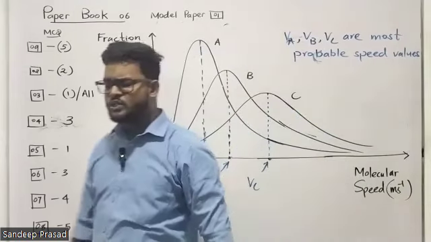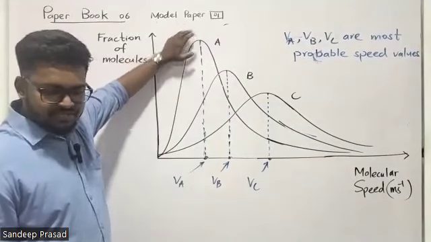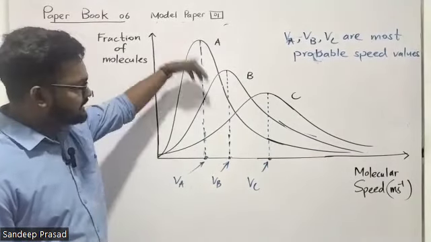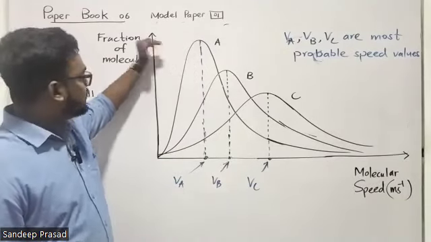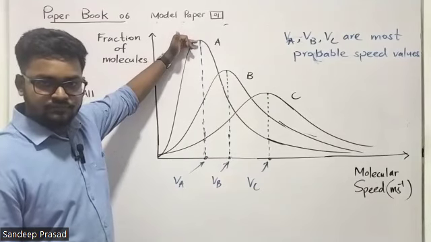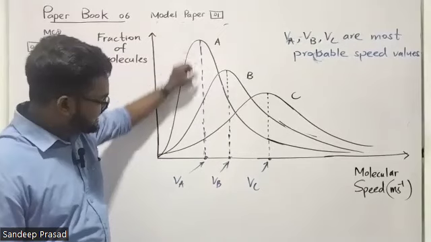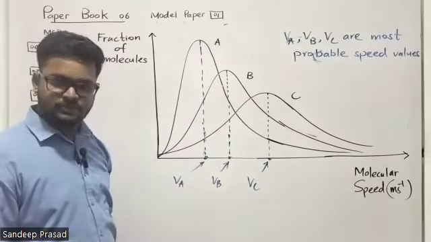What does it mean by the most probable speed? Students, we know that this peak is representing the greatest fraction of molecules. When you consider the capital A gas, most of the molecules in the capital A gas are having this speed. That's what is meant by the most probable speed.